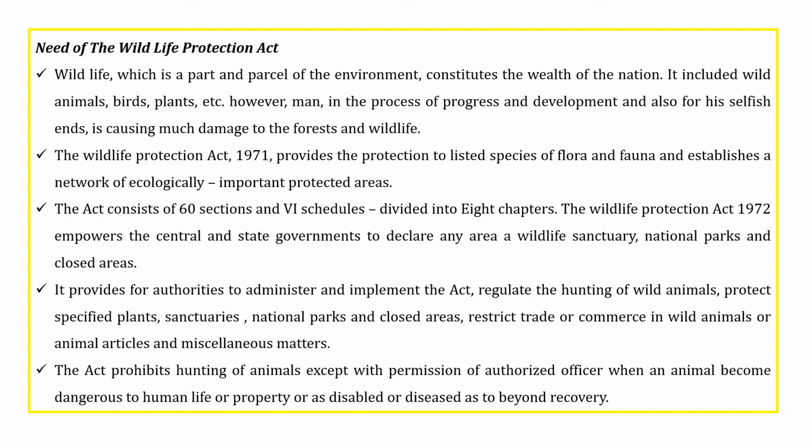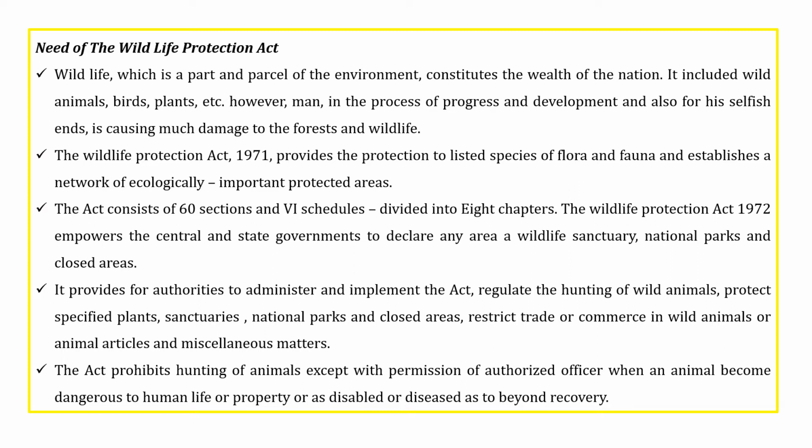Next, this Wildlife Protection Act provides authority to administer and implement the Act, and gives rights to the authorities to regulate rules and regulations to protect wildlife animals from hunting. They also have the right to protect some specified plants, sanctuaries, national parks and closed areas, which are not to be used for trade or business purposes.